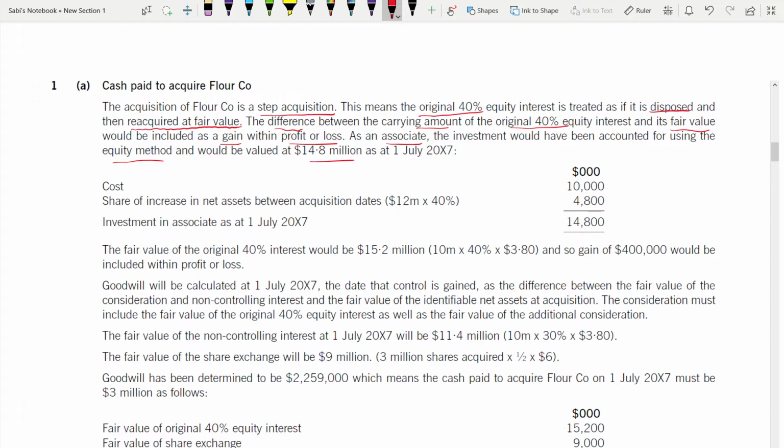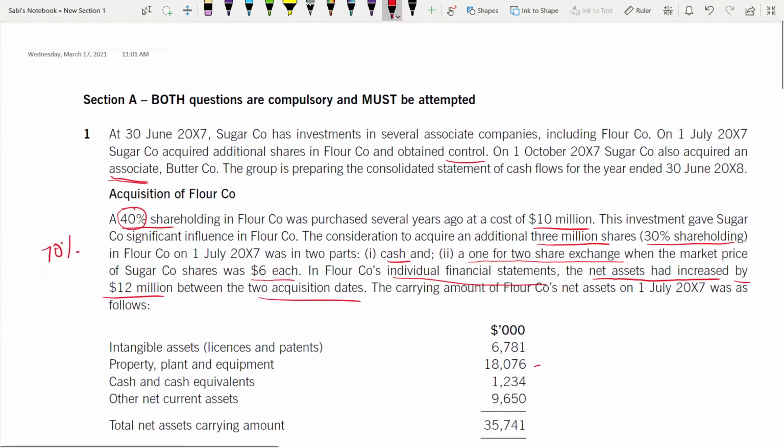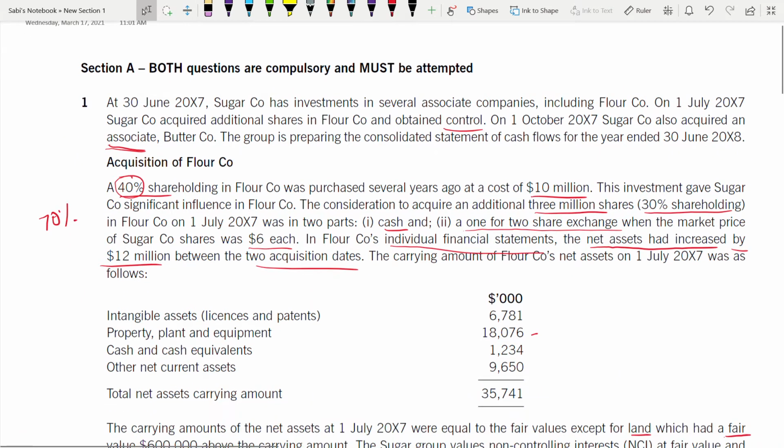So first the cost, then the share of increase in net assets between acquisition dates. Add it, and that will be your investment in associate. So first, what is it? You purchased at 10 million. 10 million is the cost. 40% you acquired. Right? 10 million is the cost.